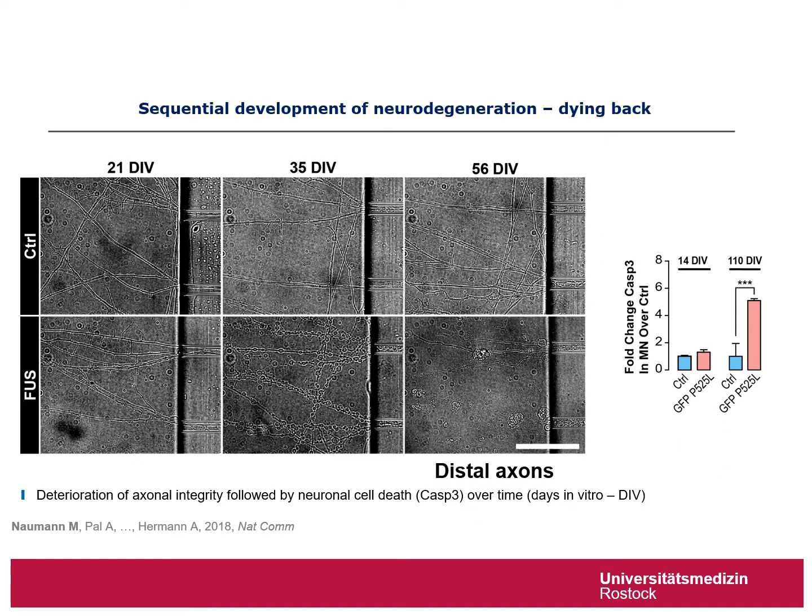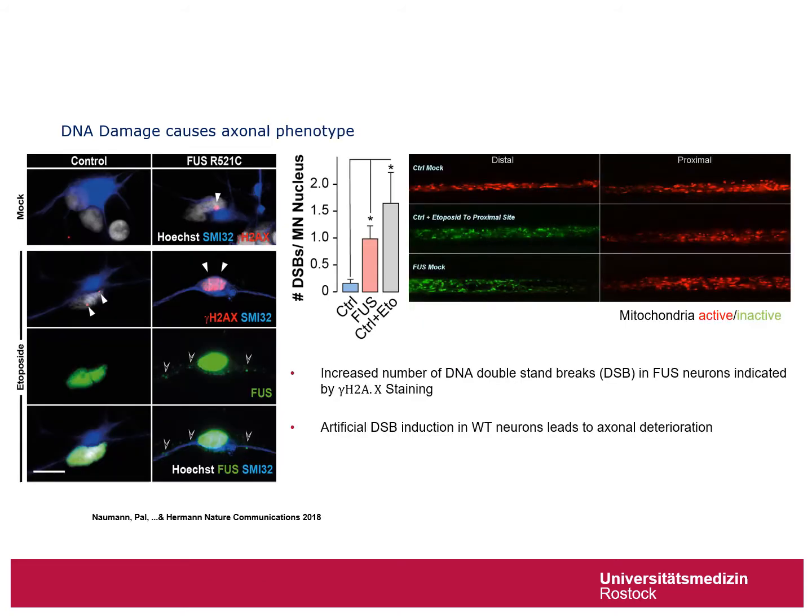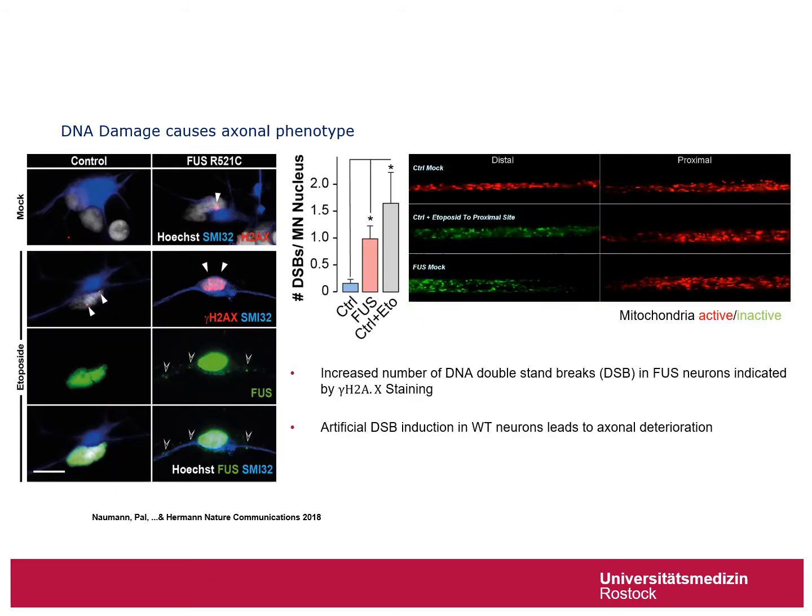This way we saw a gradual loss of distal axons only in the mutant condition over time, which was followed by neuronal apoptosis much later on. Interestingly, we saw signs of increased DNA damage in histology of affected patients. We also found evidence for this in our cell culture system.